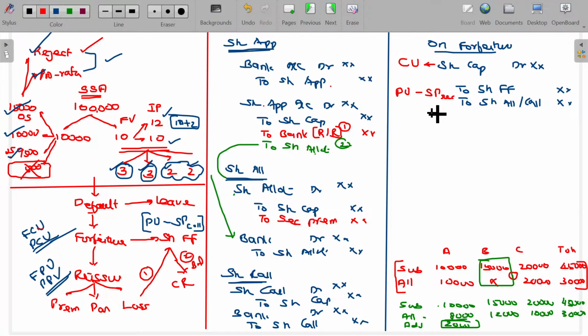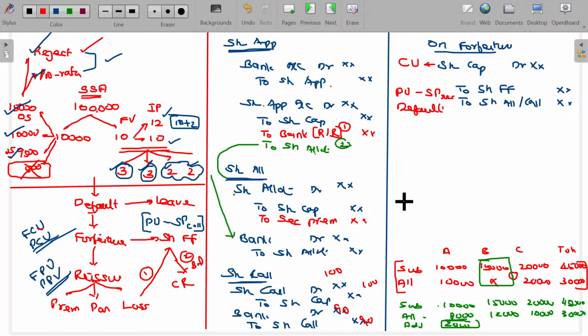And share allotment and call due not collected, default. Any default due that is there will be credited here. Why? See, call money being 100, out of that we collected only 90. The difference of 10 rupees remains pending, untallied, and that 10 is going to be reversed here.